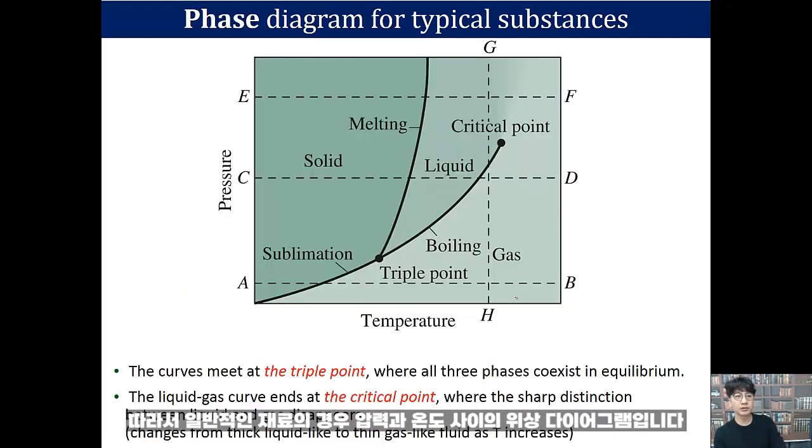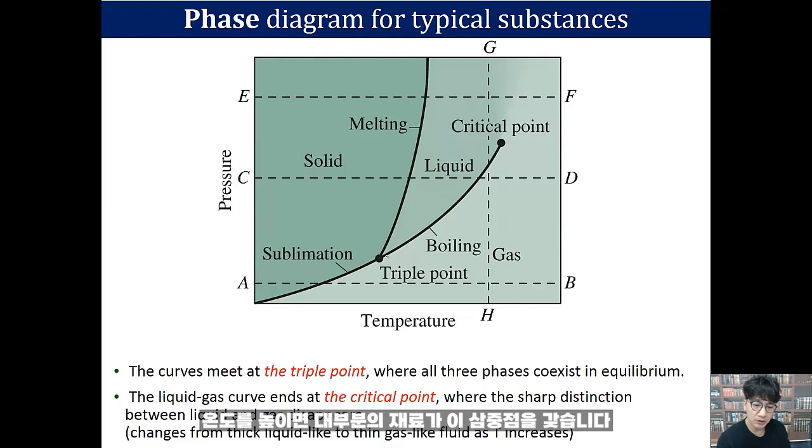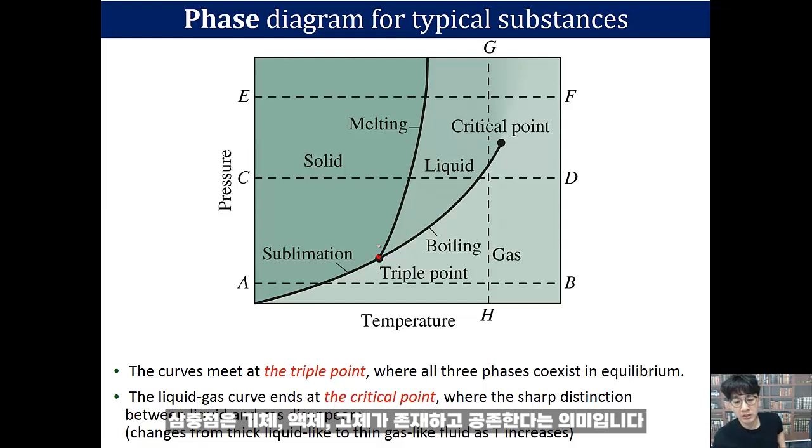So for typical materials, this is the phase diagram between pressure and temperature. As you increase the temperature, most materials have this triple point. Triple point means gas, liquid, and solid coexist.